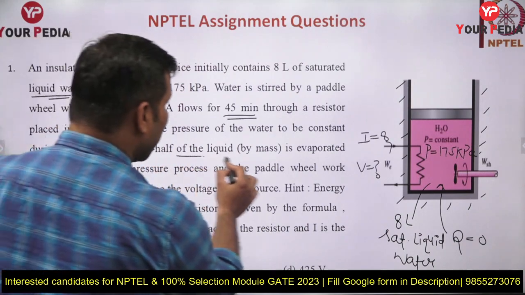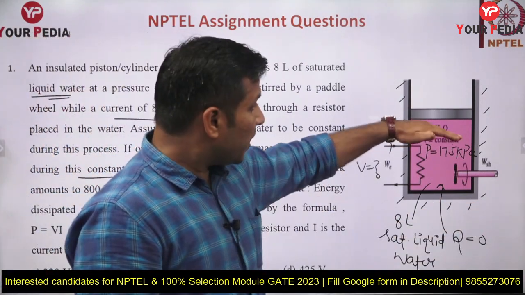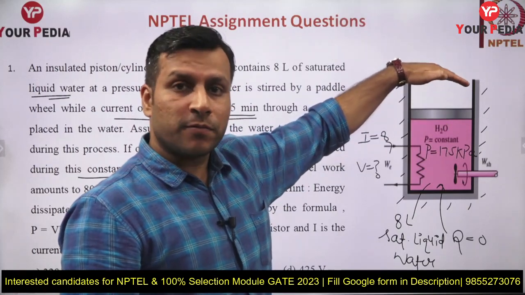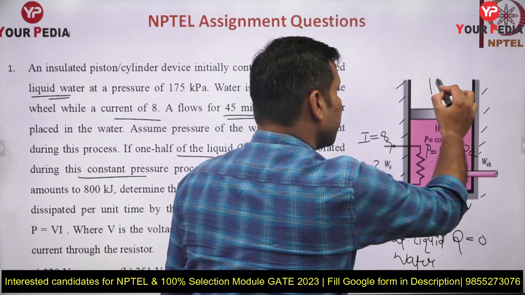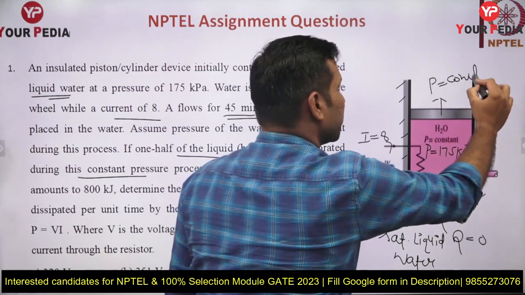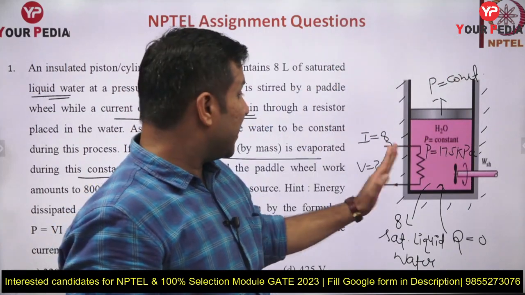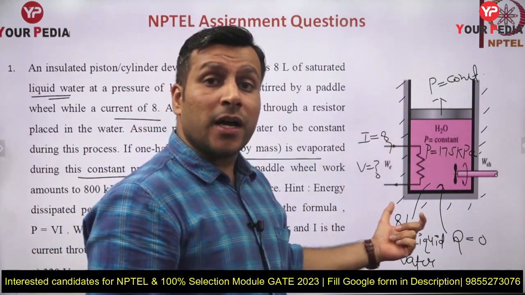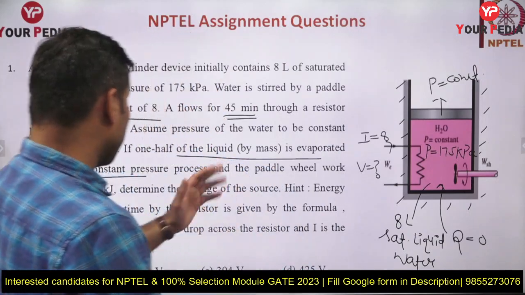If half of the liquid is evaporated during this constant pressure process, because this piston is free to move, frictionless, so this process is a kind of constant pressure expansion. In this constant pressure process the piston is going to move, but at the same time half of the saturated liquid water is going to convert into vapor. That also they have mentioned.